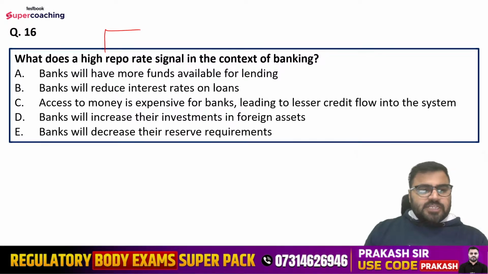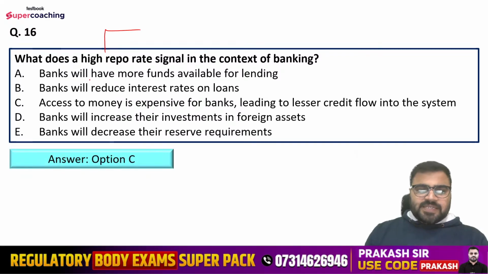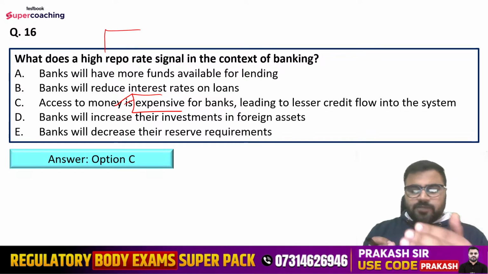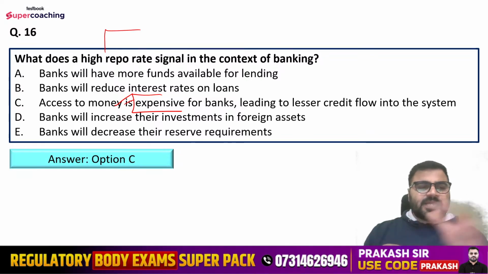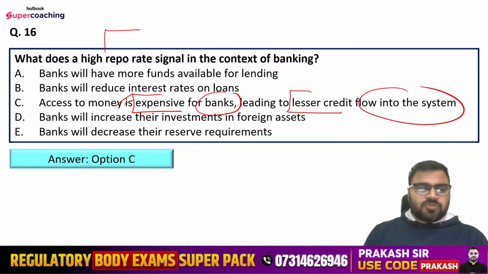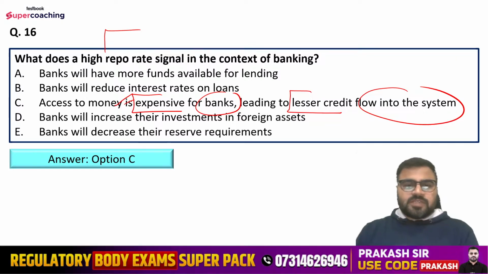So Rajvardhan is saying option number C. Option number C is the right answer. That is, access to money is expensive for the bank, because ultimately high repo rate means that if any commercial bank is taking a loan from the Reserve Bank of India, then that bank needs to pay higher interest rates, right? So access to money will become expensive for the banks, leading to lesser credit flow into the system. So banks will avoid taking loans from the Reserve Bank of India, and that will lead to lesser credit flow into the system.